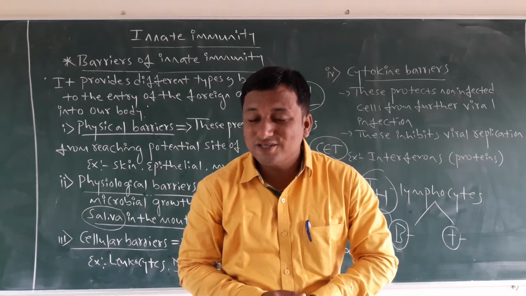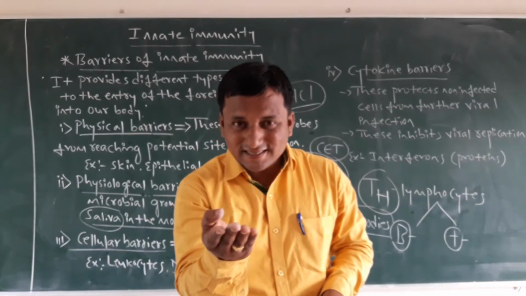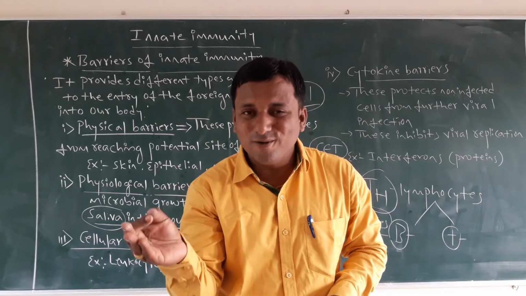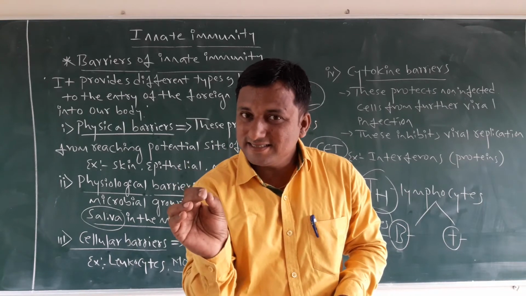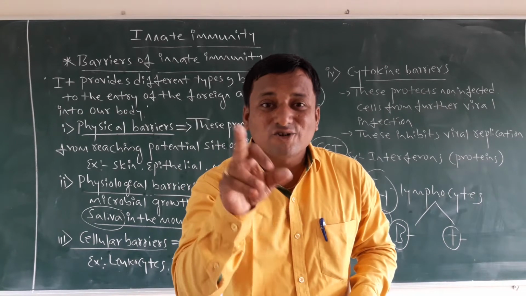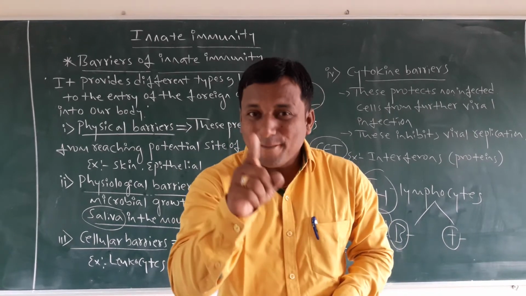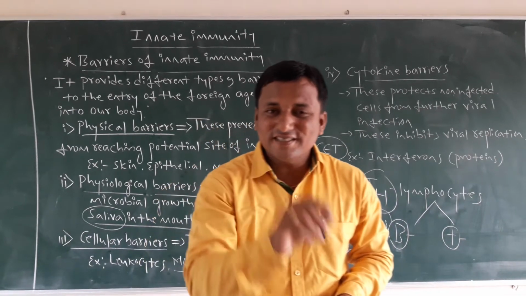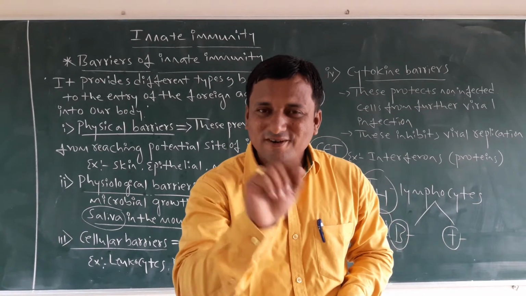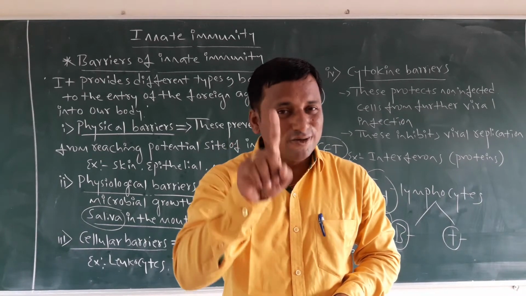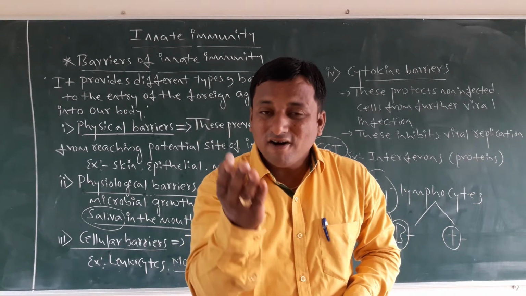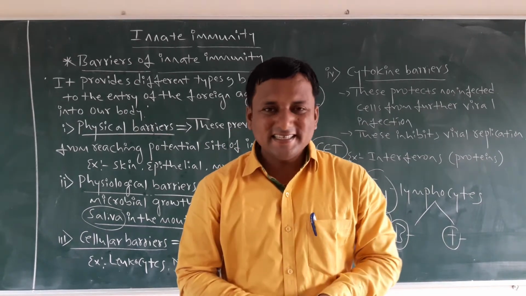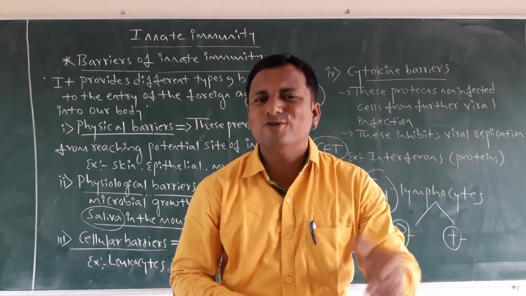I remember those hormones like GH, growth hormone, TSH, thyroid stimulating hormone, ACTH, adrenocorticotropic hormone, MSH, melanocyte stimulating hormone, FSH, follicle stimulating hormone, LH, luteinizing hormone, and oxytocin and vasopressin. Like this, 8 to 9 hormones are secreted.